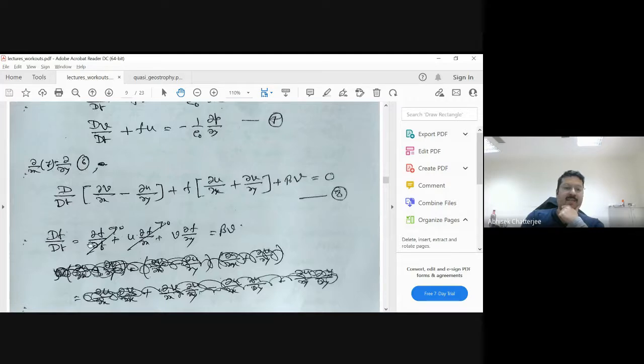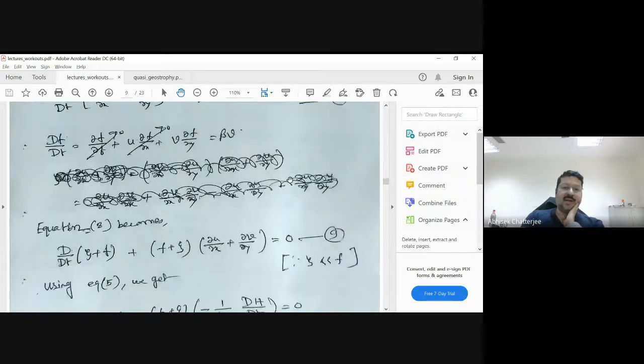So df by dt, if we just expand it, becomes del f by del t. So f is not changing with respect to time, so this is basically 0, plus u del f by del x. f is not a function of x also. Coriolis force doesn't change in the x direction, that means in a longitudinal band. It always changes in latitude. So this also goes to 0, plus v del f by del y. Del f by del y is what? Beta. So this is beta v. So this beta v is nothing but df by dt, so we can write df by dt here instead of beta v.